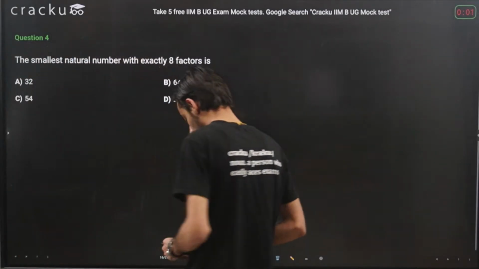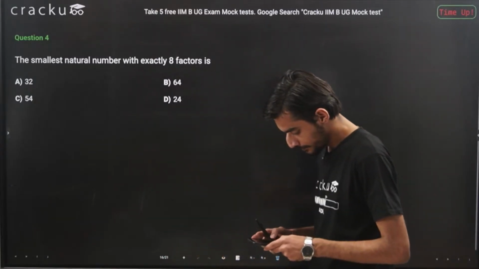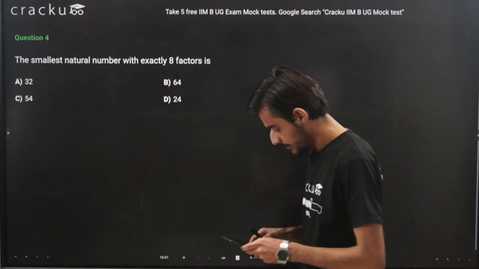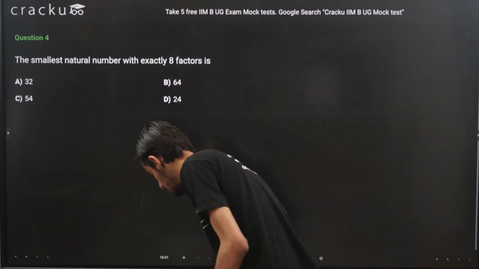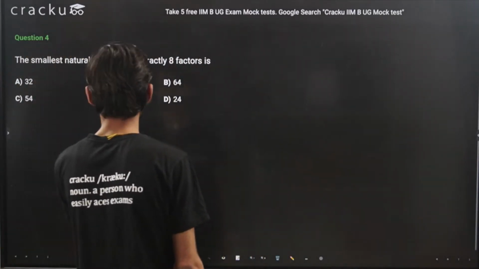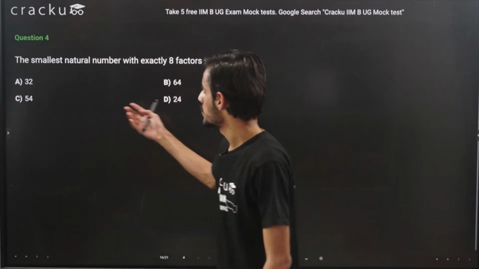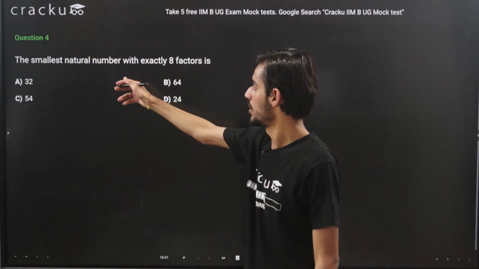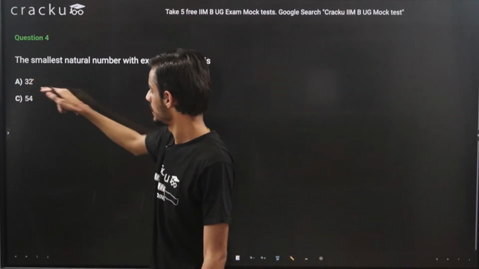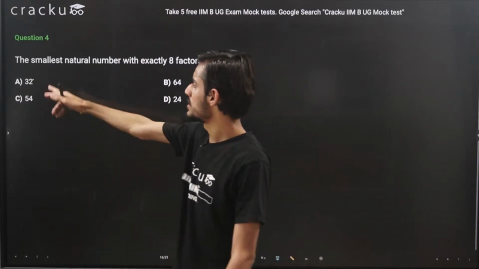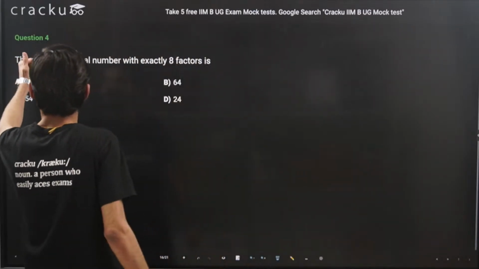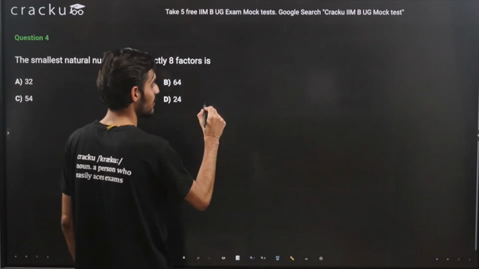Okay, the time is up. Let's try to solve this question. Yeah, so the smallest natural number with exactly 8 factors. So I think by using the options also you can solve. You can start with 24, because you are asked to find the smallest natural number. So you can start with 24, and let's say 24 does not satisfy, you can check with 32 and then 54 and 64 and so on. So if you are following that approach, let's say starting with 24.